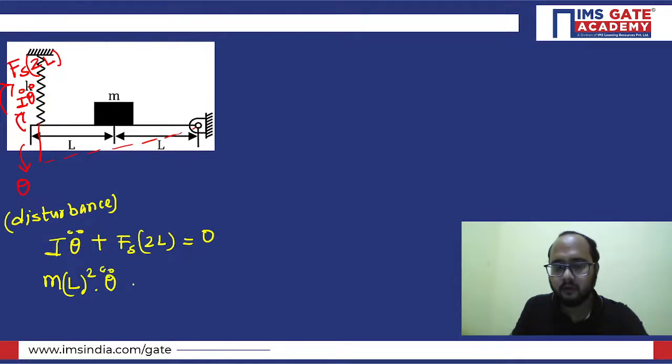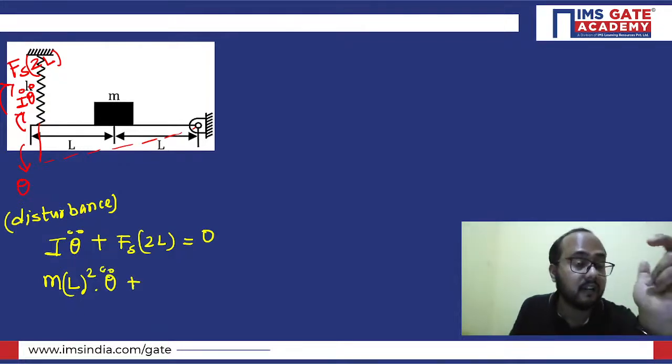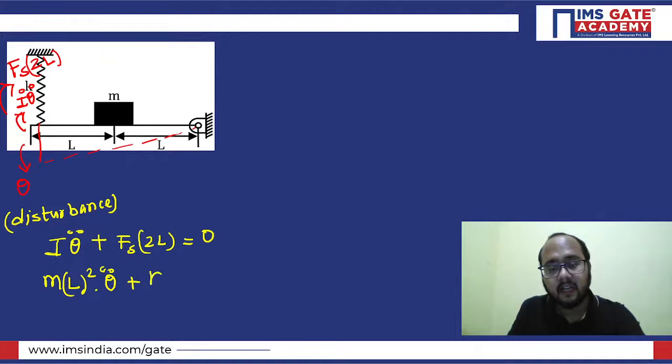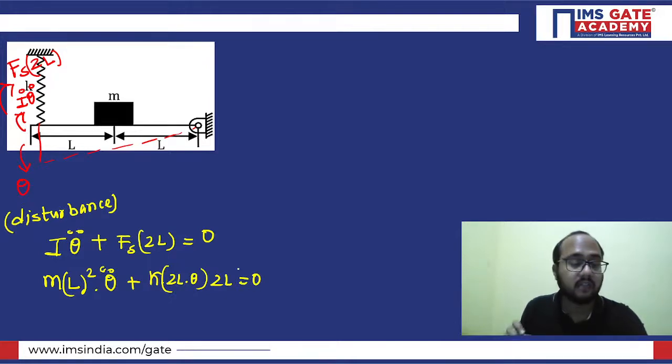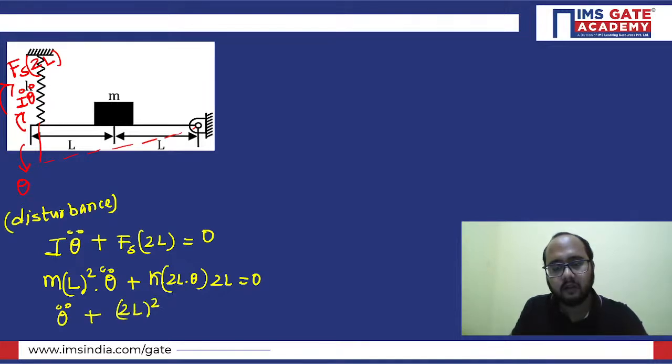So M L square theta double dot plus the spring force, K into 2L theta, multiplied by the distance 2L to calculate the moment, equals 0. So theta double dot plus K into 2L square divided by M L square.